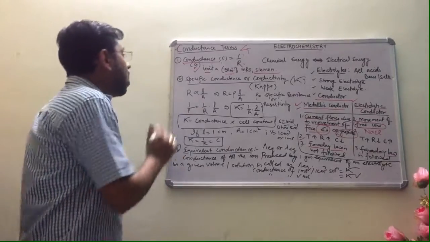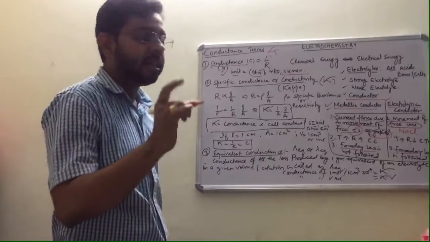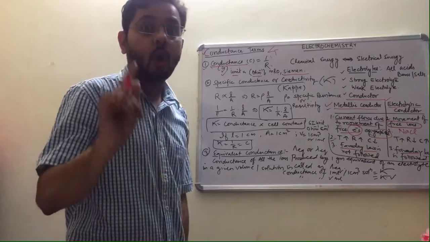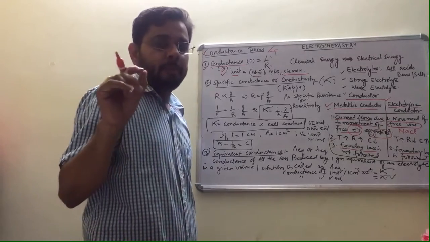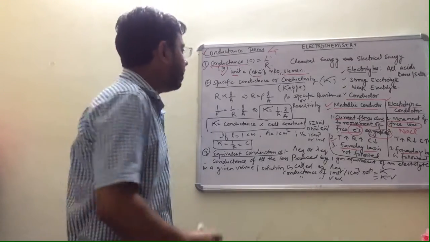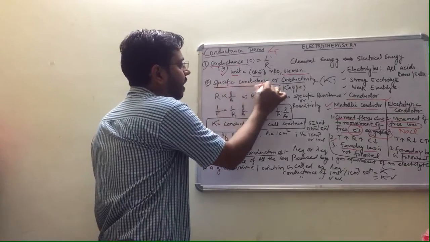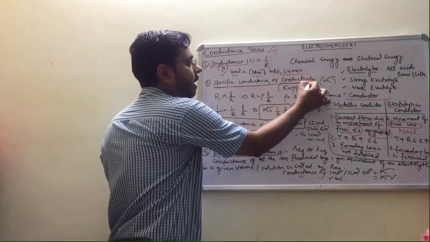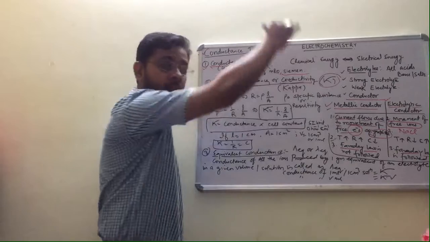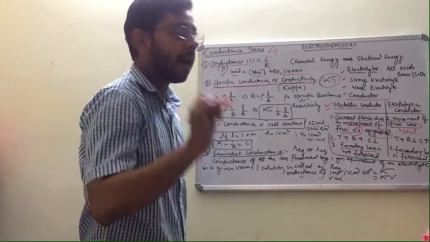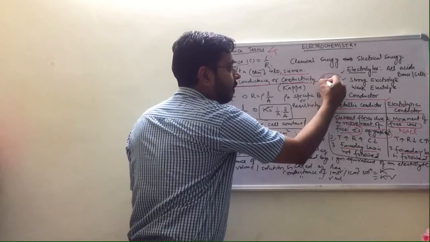Please mind it. Okay, next conductance term is specific conductance or conductivity. Please note, this is very important. Sometimes we say specific conductance or conductivity. It is denoted by kappa. What? Kappa. See how this is different from simple K.